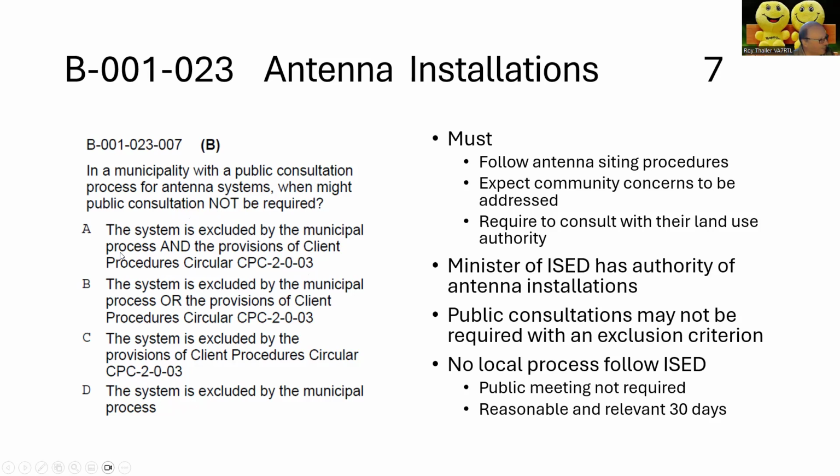So the incorrect answer is B: the system is excluded by the municipal process or the provisions of the Client Procedure Circular. It has to follow both of them, not just one of them. So that's why B is the incorrect answer.